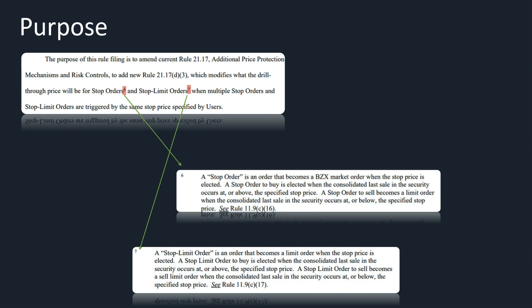Now, a stop order is an order that becomes a BZX market order when the stop price is elected. A stop order to buy is elected when the consolidated last sale in the security occurs at or above the specified stop price. A stop order to sell becomes a market order when the consolidated last sale in the security occurs at or below the specified stop price. A stop limit order is an order that becomes a limit order when the stop price is elected. A stop limit order to buy is elected when the consolidated last sale in the security occurs at or above the specified stop price. A stop limit order to sell becomes a sell limit order when the consolidated last sale in the security occurs at or below the specified stop price.